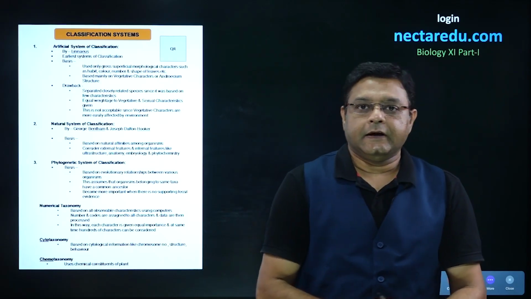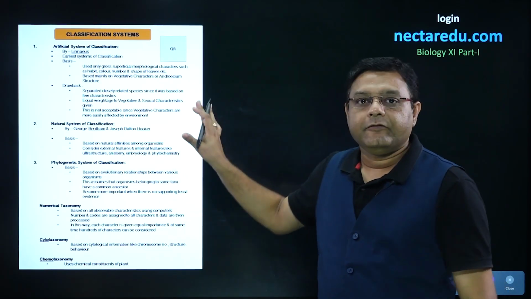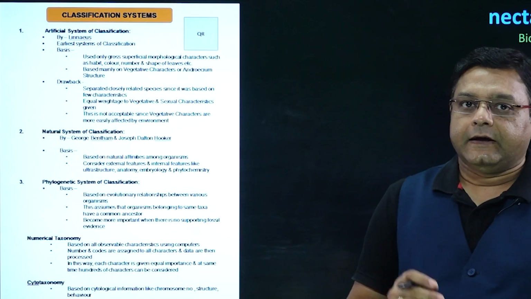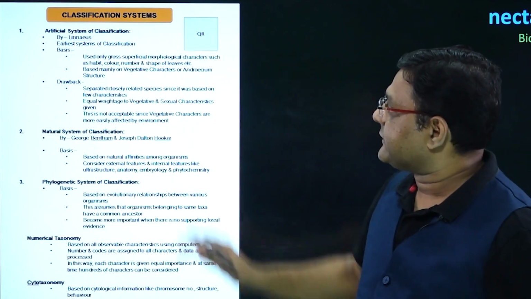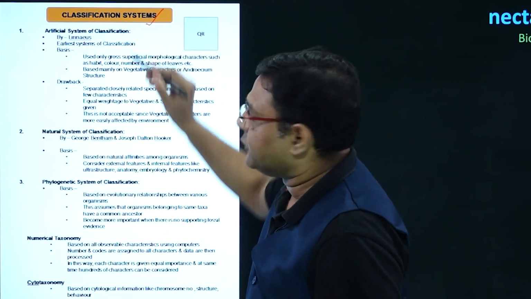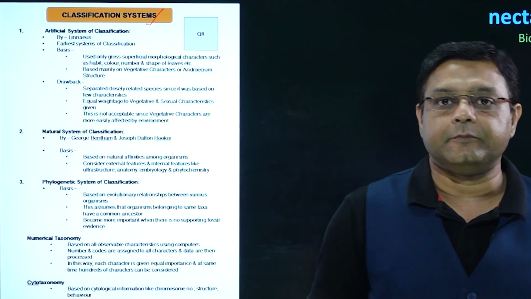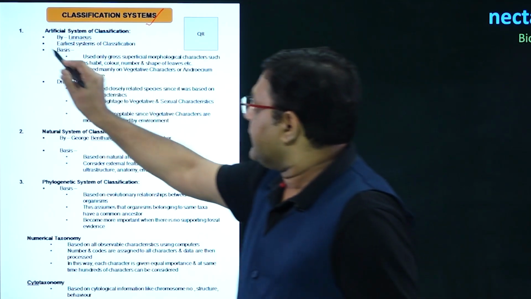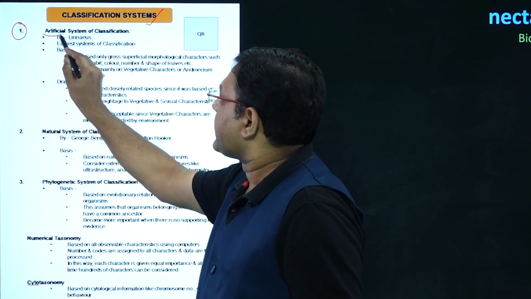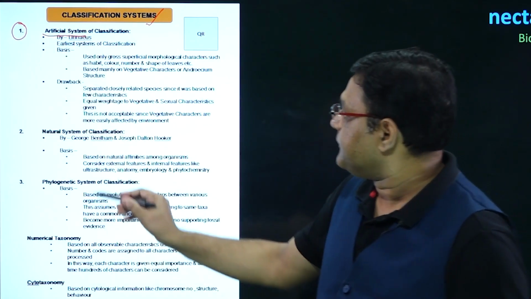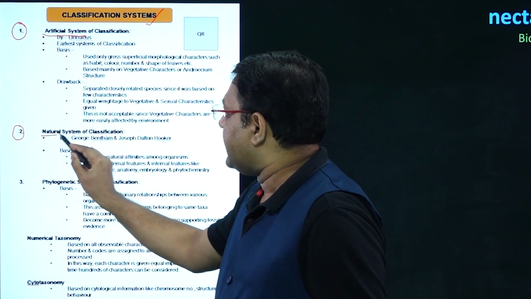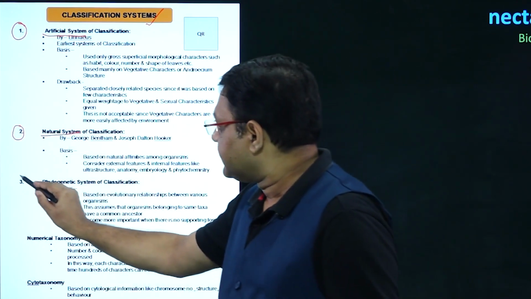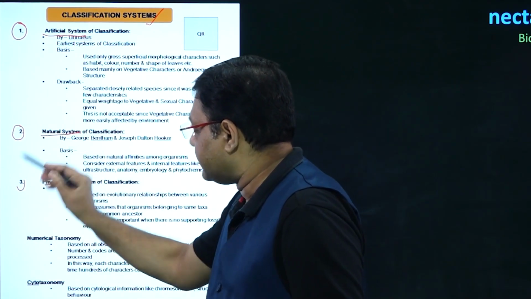Good day to all. In this particular video, we will be starting Plant Kingdom. At the start of this chapter, we will look into different classification systems that have been given. The first system that we will talk about is the artificial system. The second system is the natural system. The third system is the phylogenetic system.